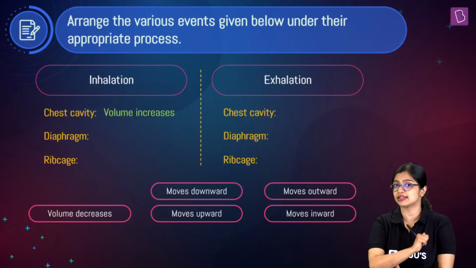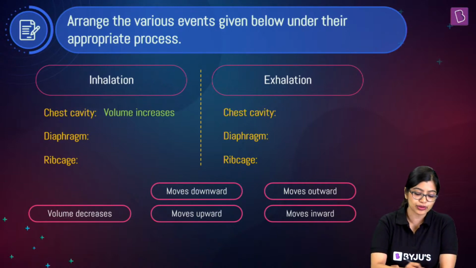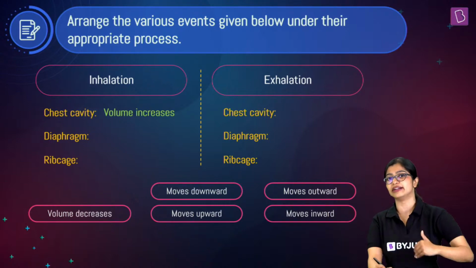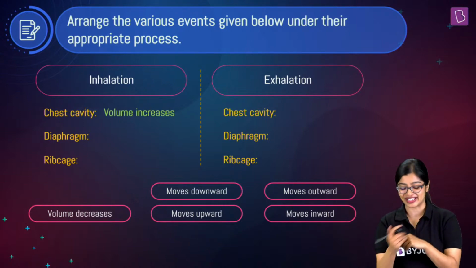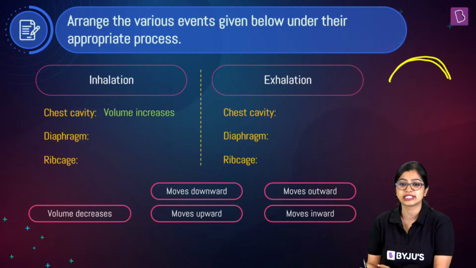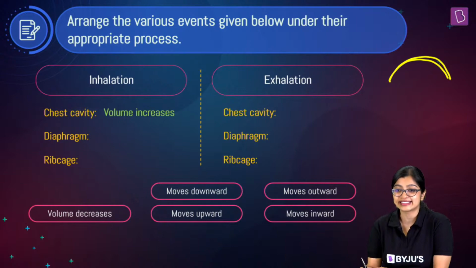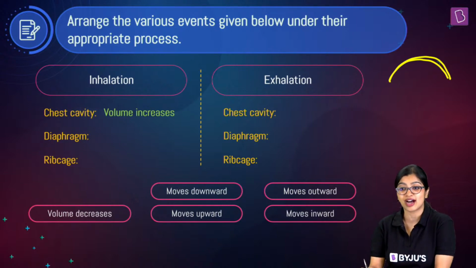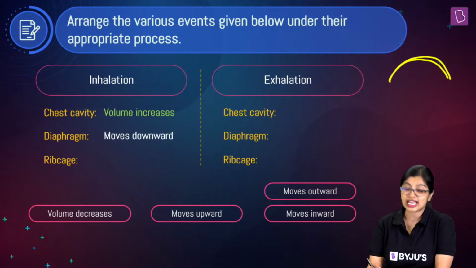What about the diaphragm? In which direction will the diaphragm go very quickly, during inhalation, for the air to enter? So we know that normally the diaphragm will be in its dome-shaped structure. Yes, all right. I can see the answers coming in. It will go downwards. Very good. So the diaphragm will move downwards, which effectively means what?